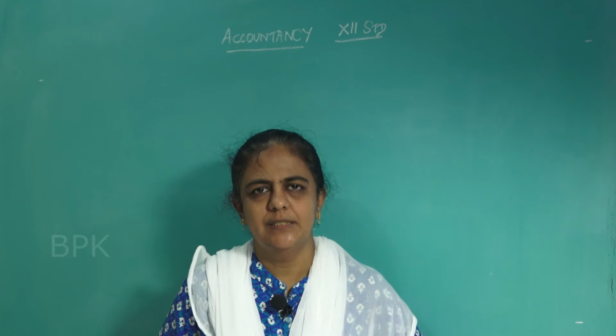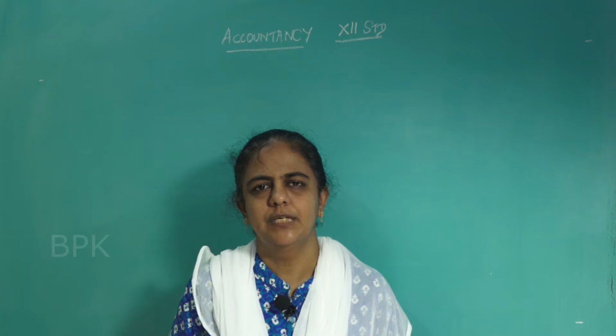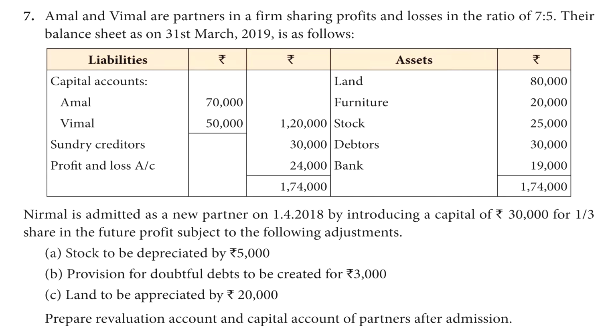I will read the question, just watch the screen and then we will move to the sum. Amal and Vimal are partners in a firm sharing profits and losses in the ratio of 7:5. Their balance sheet as on 31st March 2019 is as follows. Capital account: Amal 70,000, Vimal 50,000; syndicate 30,000; profit and loss account 24,000; land 80,000; furniture 20,000; stock 25,000; debtors 30,000; bank 19,000.